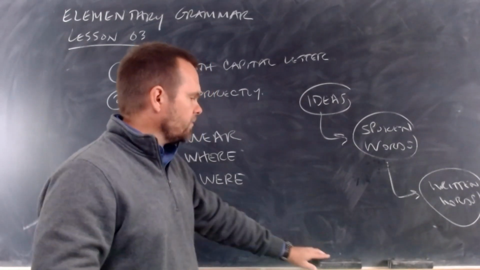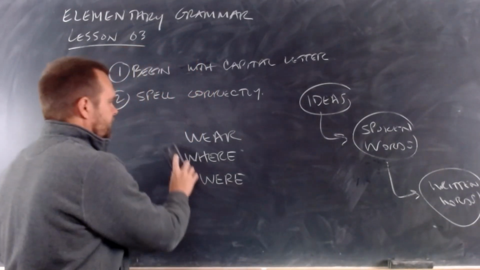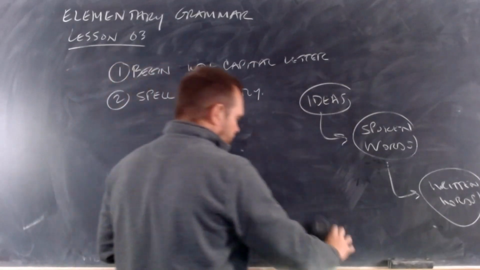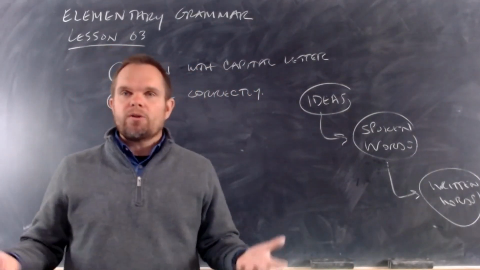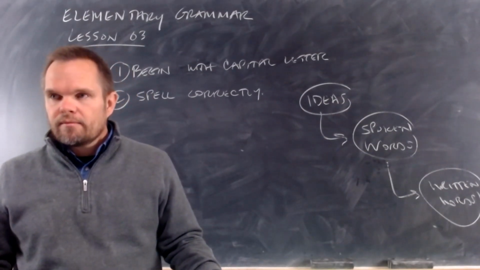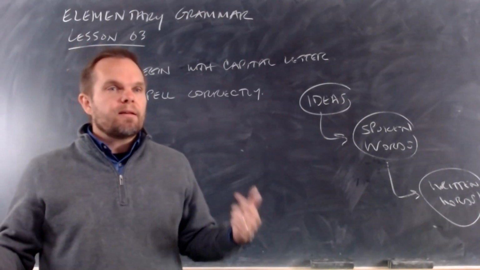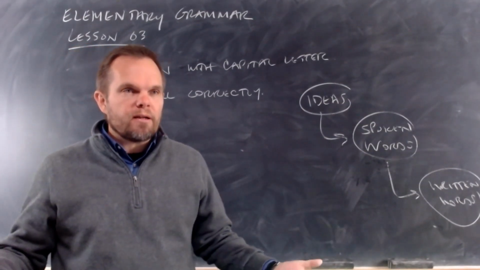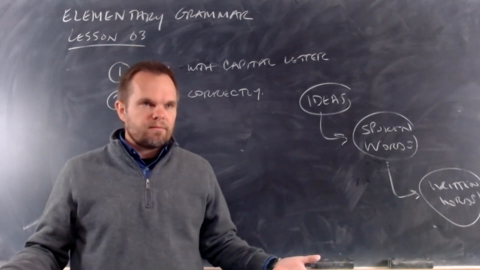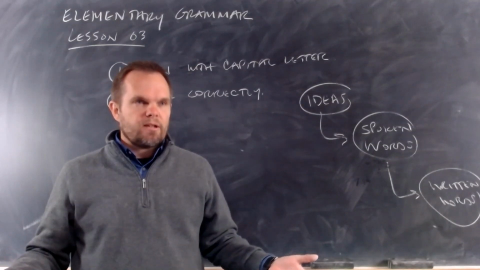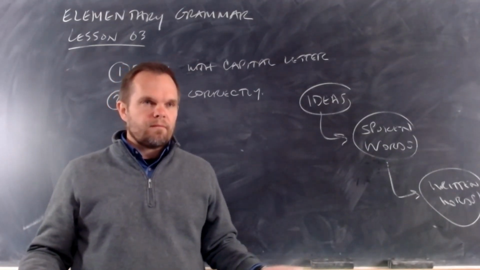That's the second rule of writing sentences. Spell every word correctly. If there's a word that you want to share and you don't know how to spell it, you can think about another word that means the same thing and use that word instead. You understand that? Okay?